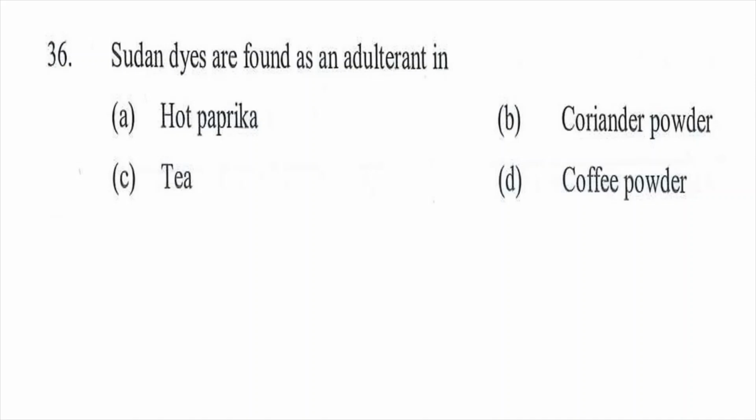Question number 36. Sudan dyes are found as an adulterant in option A hot paprika, B coriander powder, C tea and D coffee powder. So the right answer will be the hot paprika.